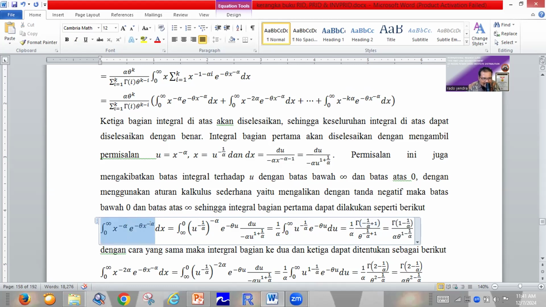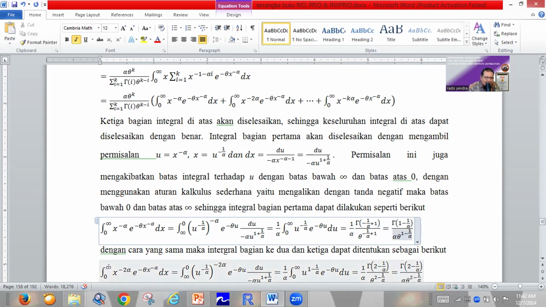We must remember this is a gamma function; we use the density gamma to solve this integral. So the first integral is equal to gamma function of 1 minus 1 divided by alpha, divided by alpha, multiplied by theta power 1 minus 1 divided by alpha.